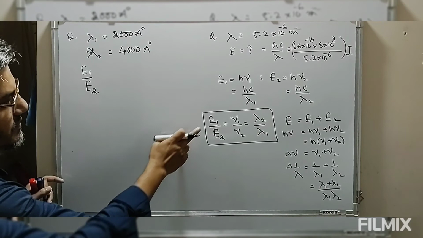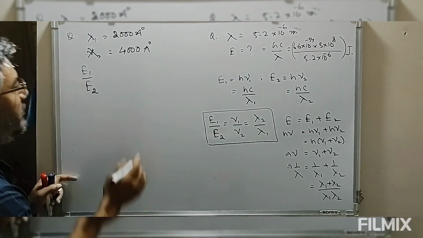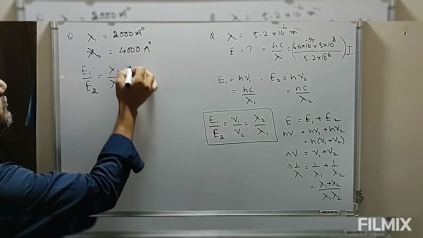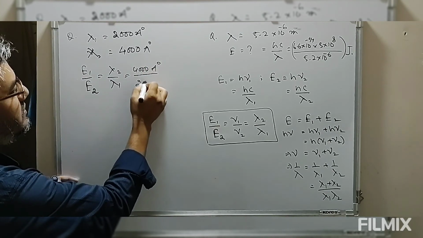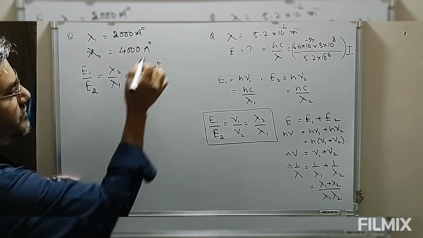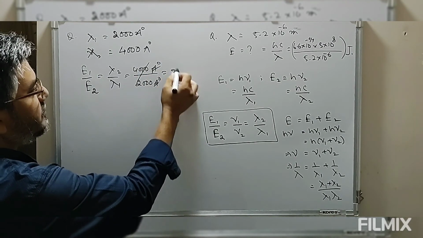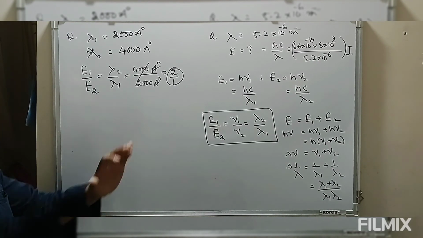We have the relationship E1 by E2 is equal to lambda 2 by lambda 1. So lambda 2 is 4000 angstrom divided by lambda 1 which is 2000 angstrom. The angstrom, that is 10 to the power minus 10, will cancel. So this comes out to be 2, so this ratio is 2 is to 1. This is how we have to use Planck's energy equation.